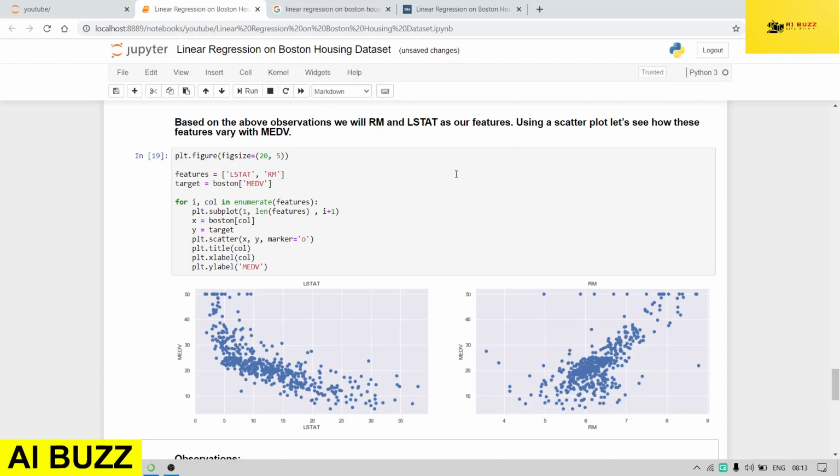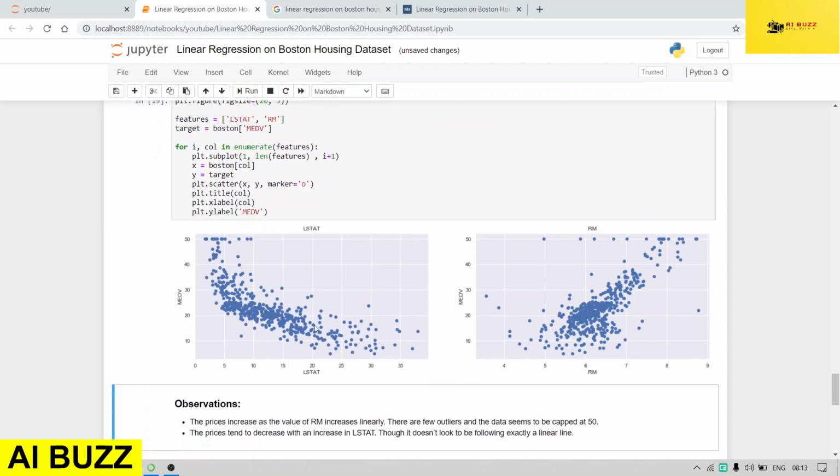So now we will use the scatter plot to see how these features vary with our target variable. I have drawn this scatter plot. Here you will see LSTAT showing a negative linear relationship, and RM showing a positive linear relationship. It means that if the value of RM increases, the prices also increase, and at the value of 50, the prices become capped at 50.